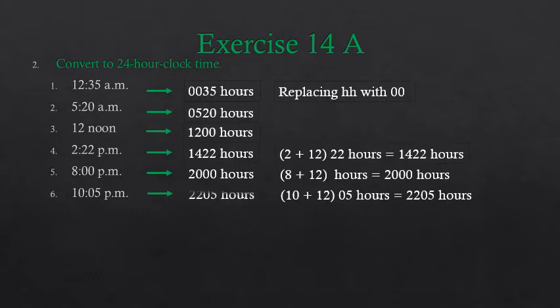So 22:05 hours. This is the time in 24-hour clock time. I hope children you have understood how to convert 24-hour clock time to 12-hour clock time and 12-hour clock time to 24-hour clock time. So now let's move to the next exercise, which is exercise 14b.